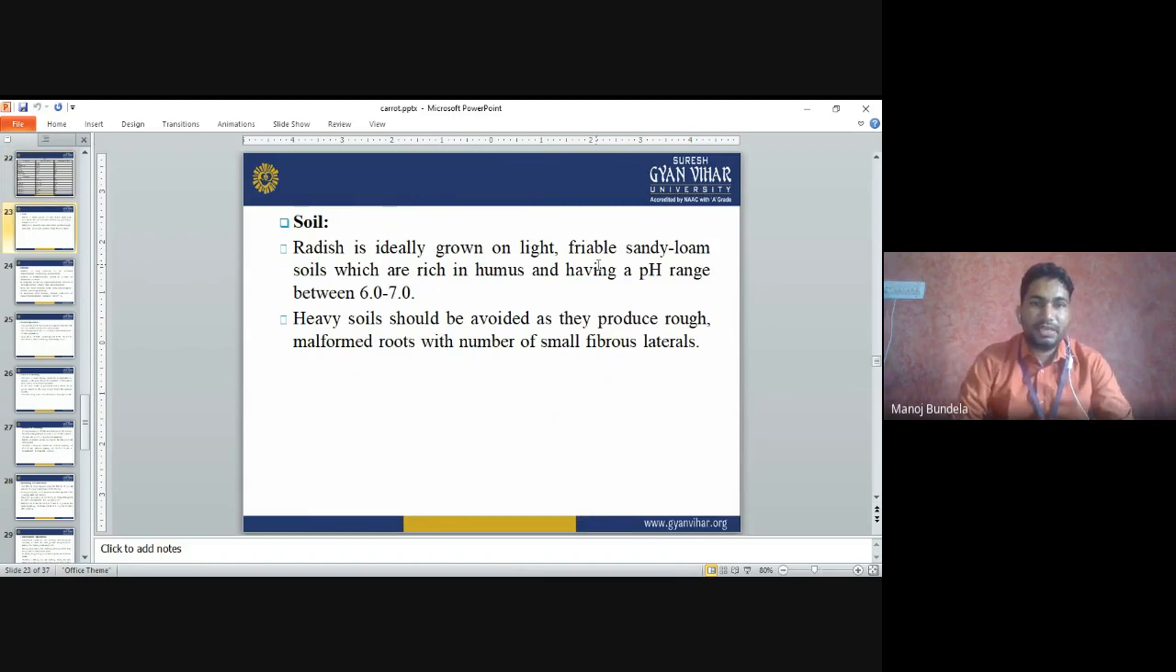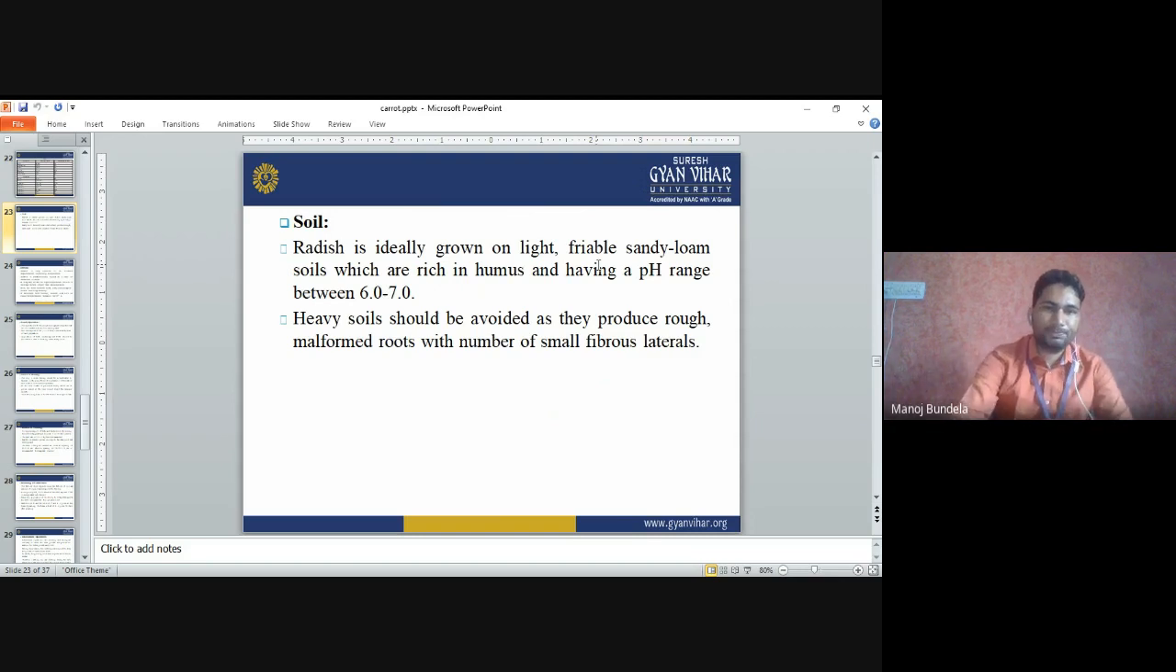Soil: radish is ideally grown in light, friable, sandy loam soil, because roots develop more in sandy loam soil rich in humus, with a pH of 6 to 7. Heavy soils should be avoided as they produce rough, malformed roots with a number of small fibrous laterals. Normally we do not grow it in heavy soils because the quality of the roots is reduced.